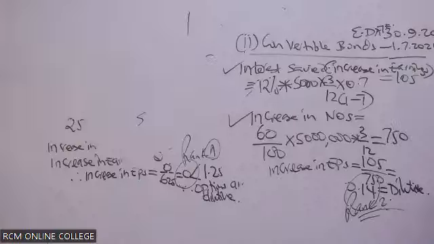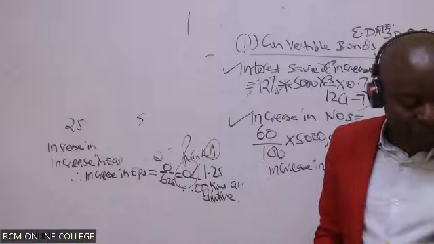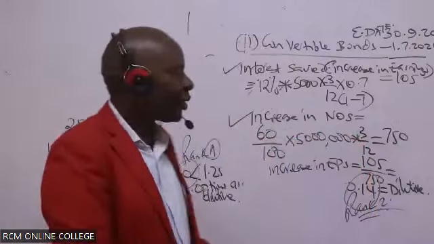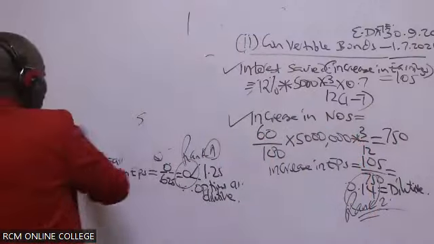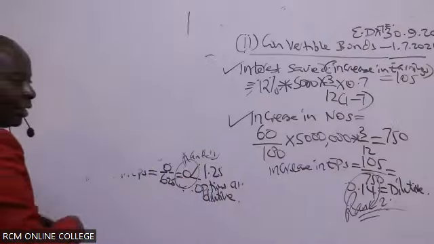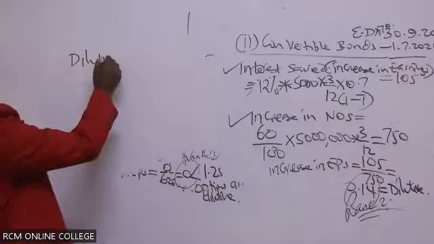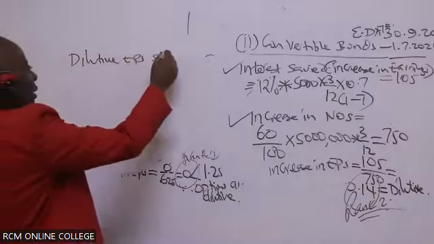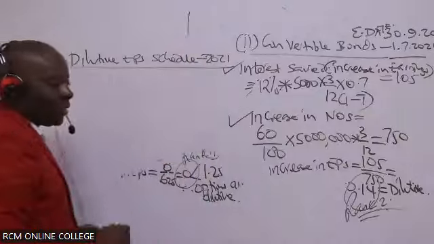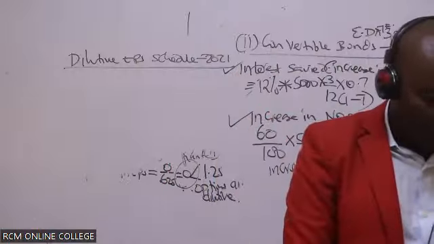So lastly, ladies and gentlemen, you need to come and give us the dilutive EPS schedule 2021.